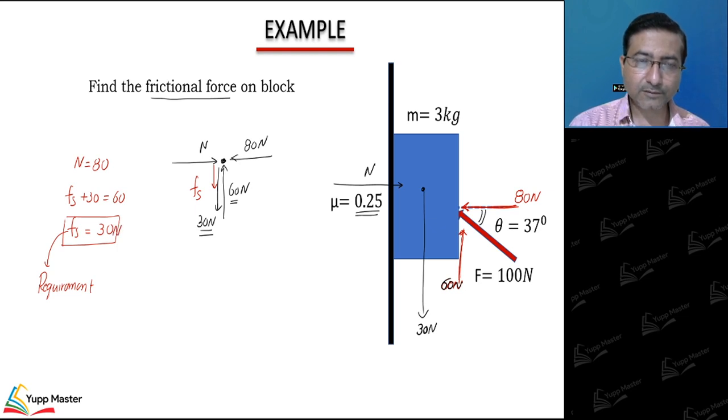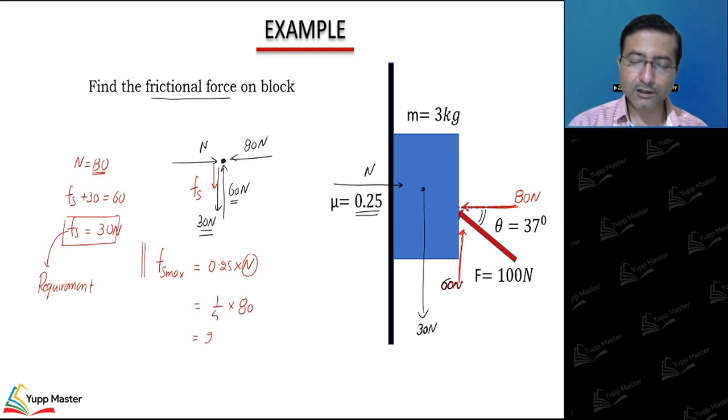And what maximum friction can offer, F static max, is 0.25 into N. If I substitute value of N from the free body diagram, we got the value of N as 80, so 80 into 1 by 4 is 20 Newton. F static max is coming 20 Newton.